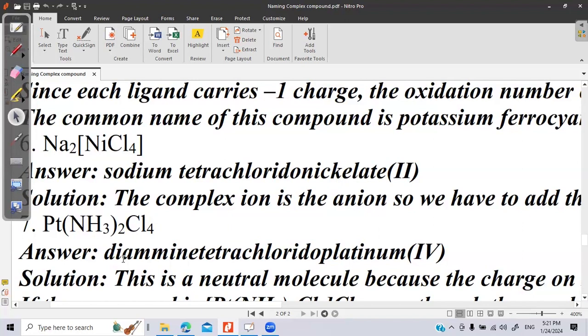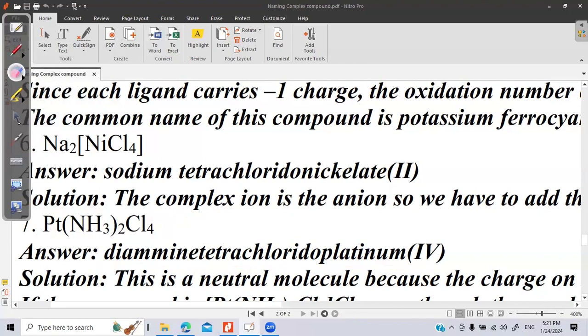And in the same way you have to calculate the oxidation state. That will be plus 4. So the name will become diamine tetrafluorido platinum(IV). It is a different type of complex you can say here. Like this is the name of the compound.